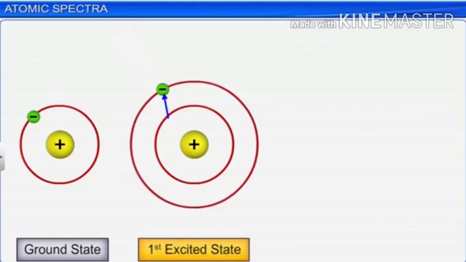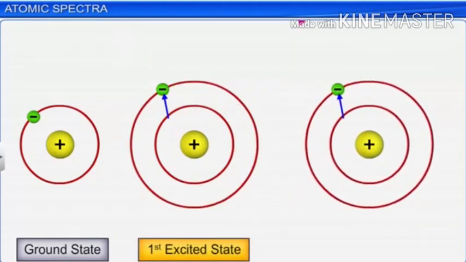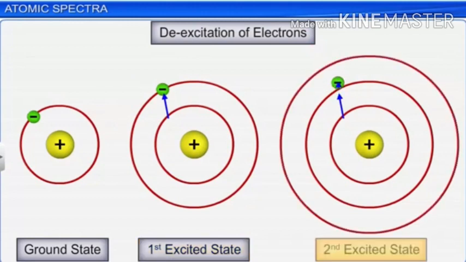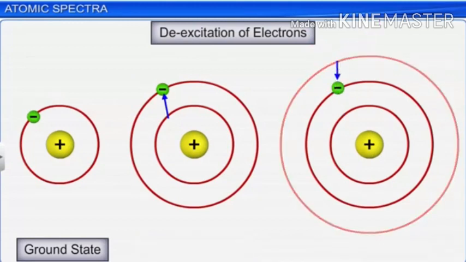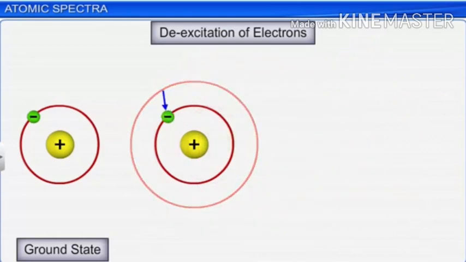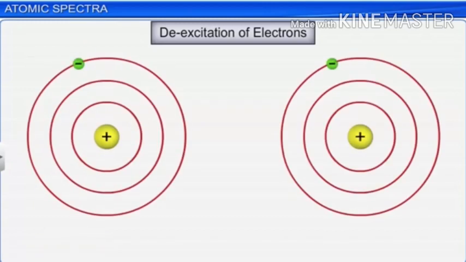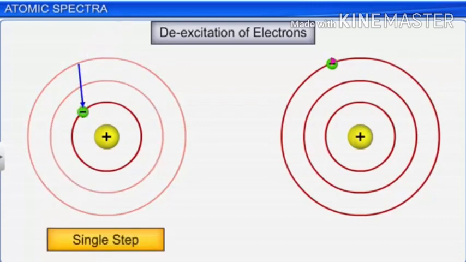But the excited state is not at all stable. So what these electrons will do is emit radiation and come back to the ground state, that is, the initial state. This coming back of electrons by emitting radiation can take place in a single step or in multiple steps.